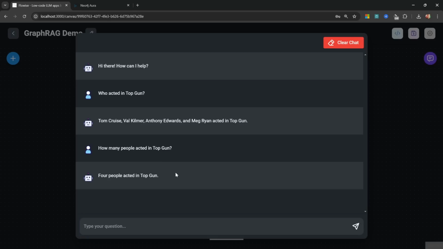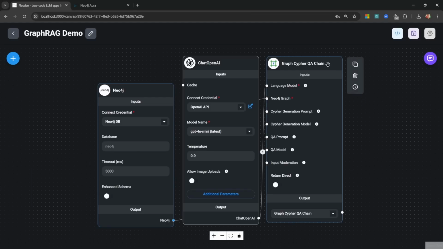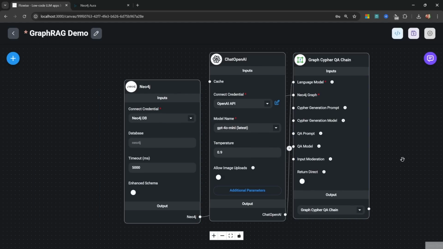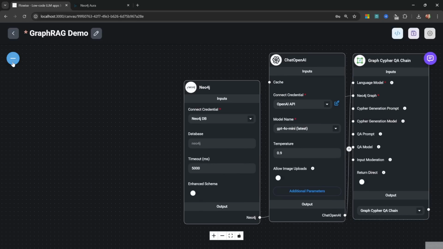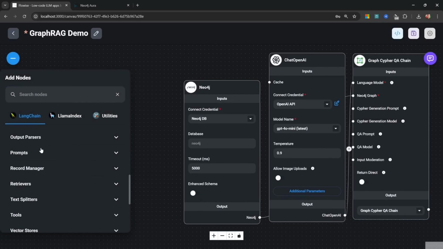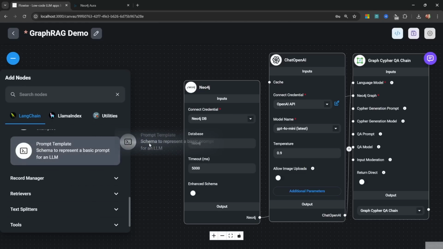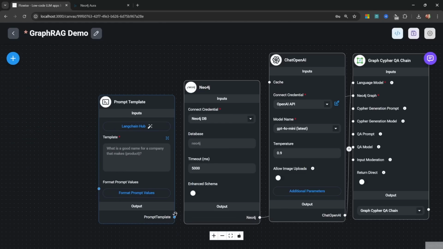Now these answers are correct, but our agent is lacking any type of personality. And there's no way to set a system prompt on this QA chain. Now thankfully, Flowise makes this super simple. All we have to do is attach a QA prompt. So what we can do is go to Add Nodes, let's go to Prompts, and let's add a prompt template. And let's go ahead and attach this prompt template to the QA prompt input.